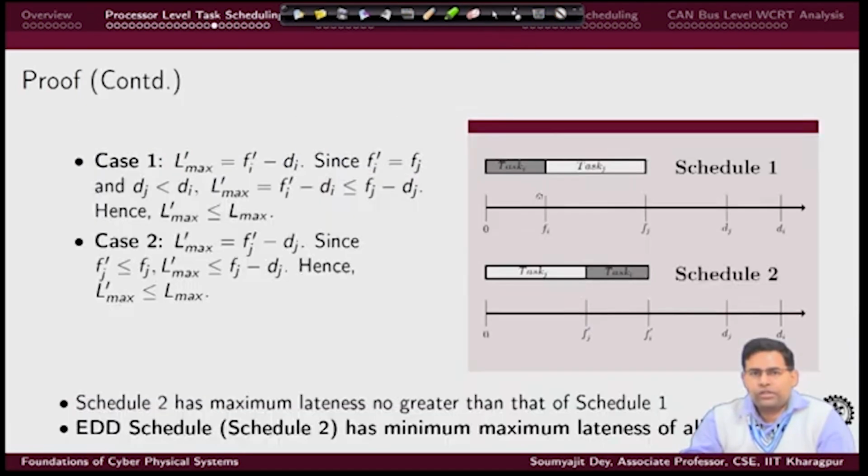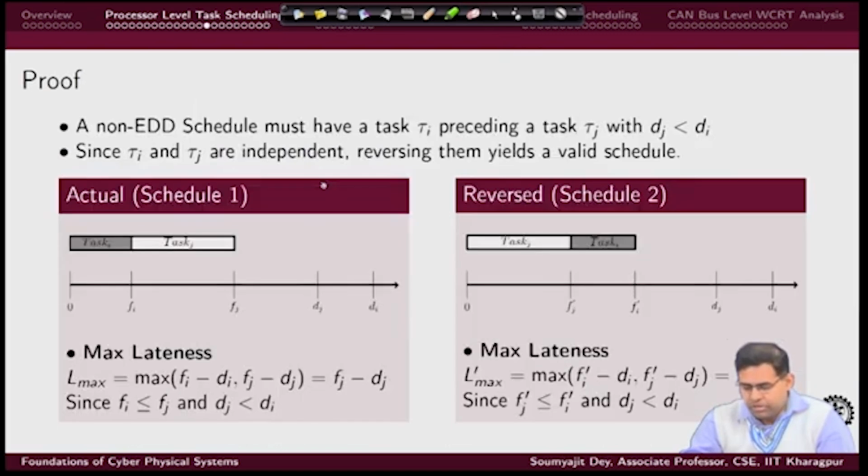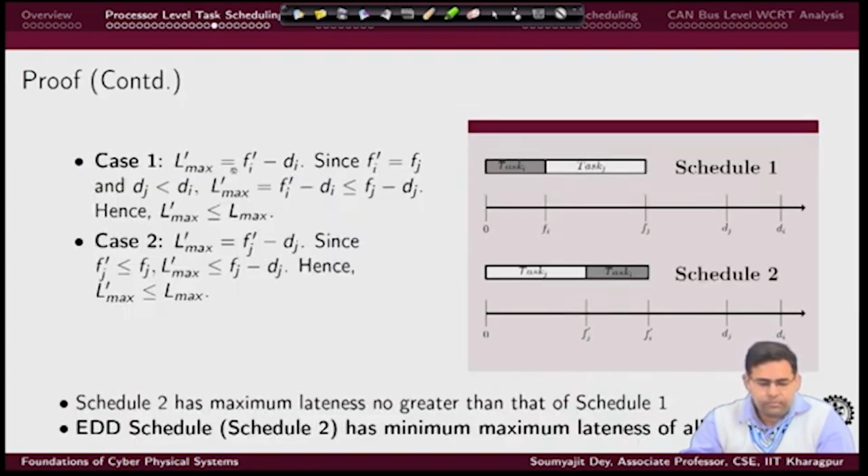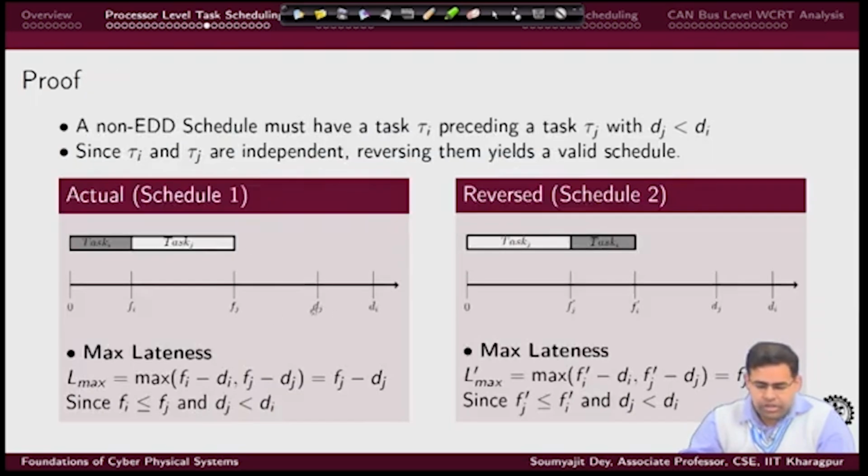There would be a case where we consider that f I prime minus d I is the maximum, right. Let us say that's the bigger one. Now, observe one thing, like we said earlier, that f I prime is f j. And of course, we know that d j here is smaller than d I, that has been our initial task setting.